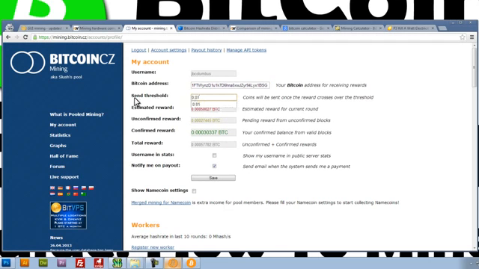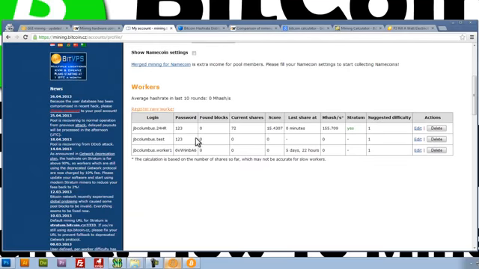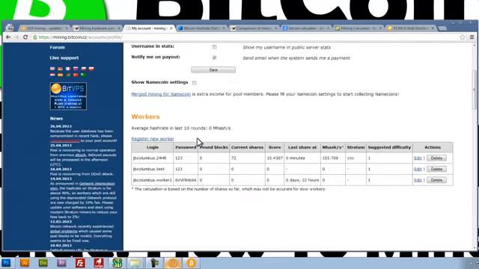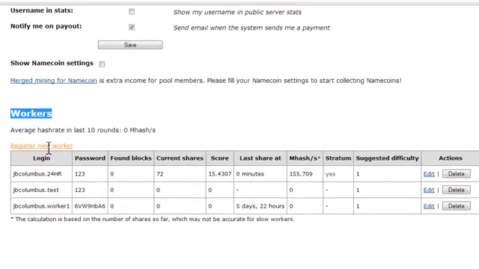And so we're going to keep the send threshold at 0.01. These are just some statistics that will show you basically where you're at in mining. We're going to save these settings. Now we need to create a worker. So we've already figured out how we're going to get paid. Now we need to create a worker, and this is kind of like a login and password information. So we're going to register a new worker.